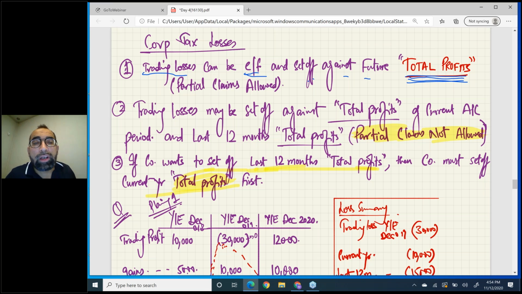Okay, but the good news here is that partial claims are allowed. Whenever you carry forward a company trading loss against future total profits, listen to my words, you can save your QCD. That means you can do planning, because partial claims are allowed. But there is one more option, you hope you remember.